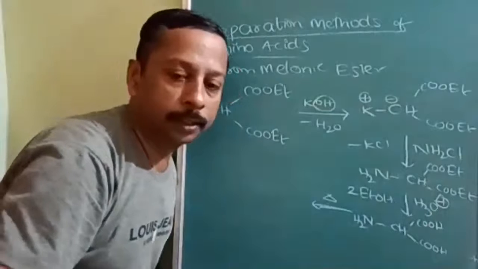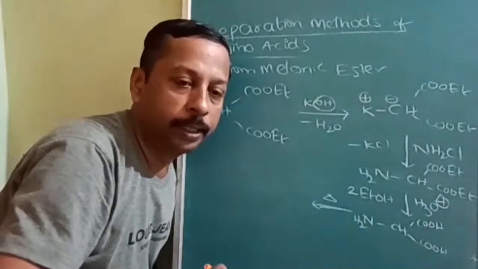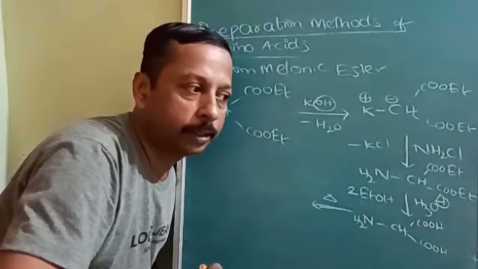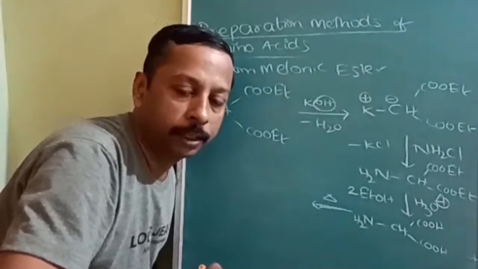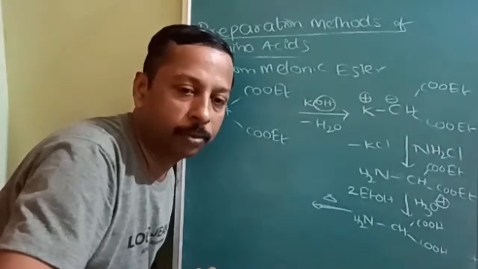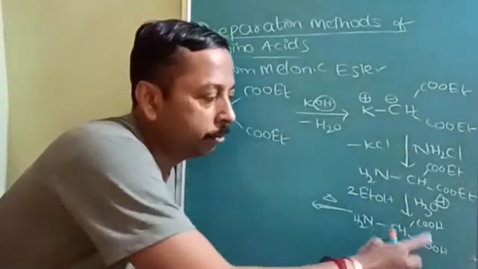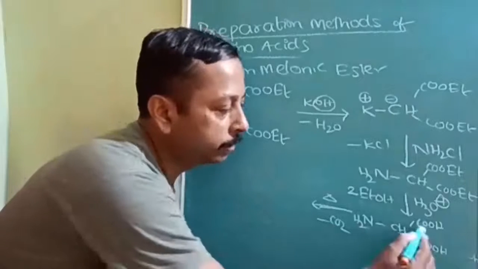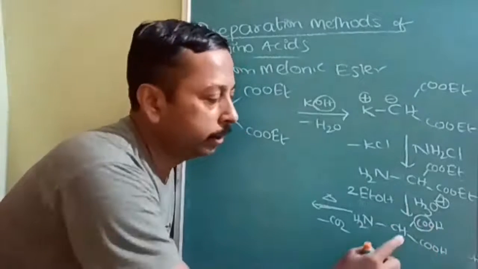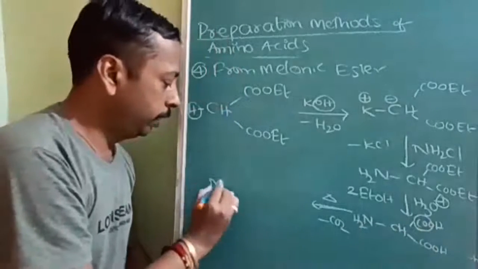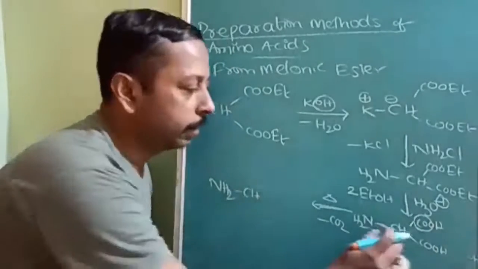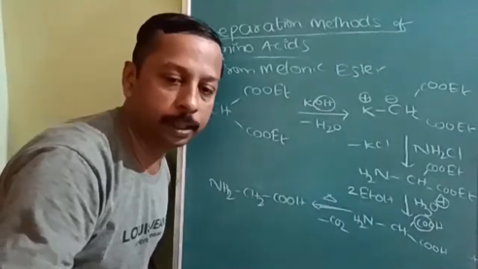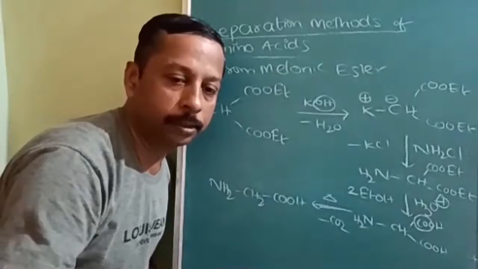Okay, now there are rules about the heating effect of carboxylic acid. There is a special topic in carboxylic acid, heating effect. When you heat the carboxylic acid, when will CO2 be eliminated? See, both COOH groups are on the same carbon, therefore CO2 will be eliminated. Suppose this CO2 is eliminated, then NH2, CH2 and COOH. So this is an alpha amino acid. Is it understood? Note down this.